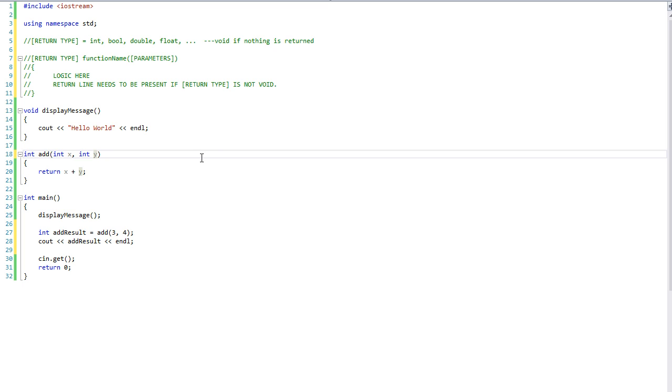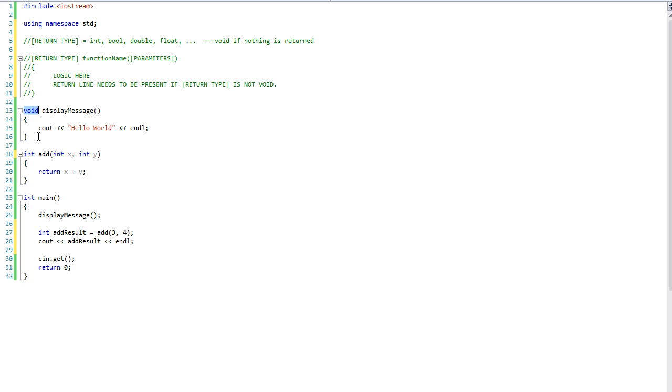So we start with the parameters, and then we have an ending parentheses. Then we have an opening curly bracket, and then we put in our logic here. And then we have to have at least one return that's always called. A return line needs to be present if the return type is not void.